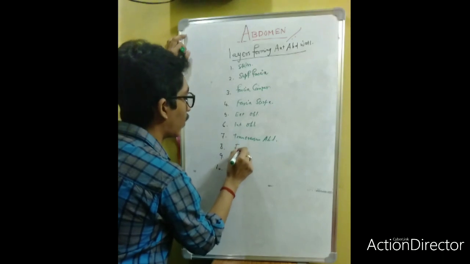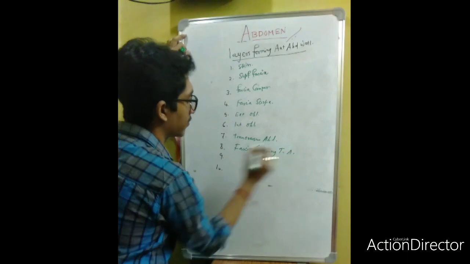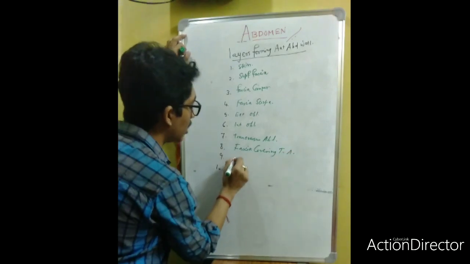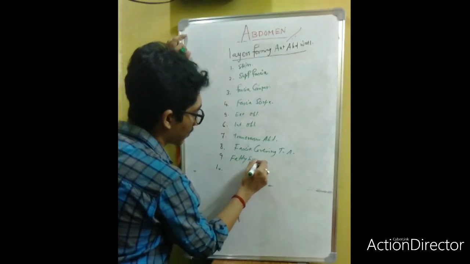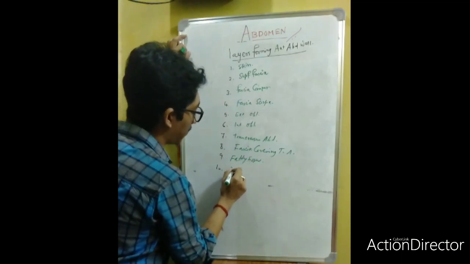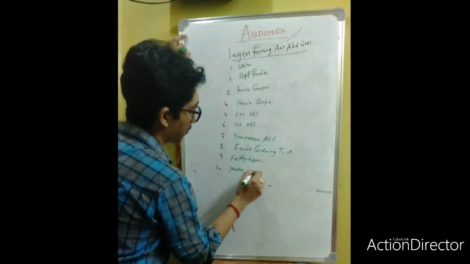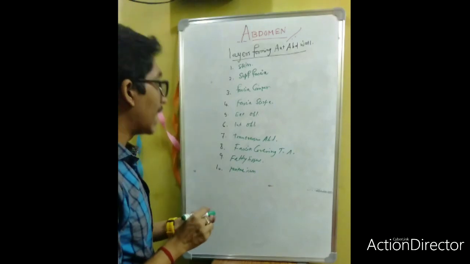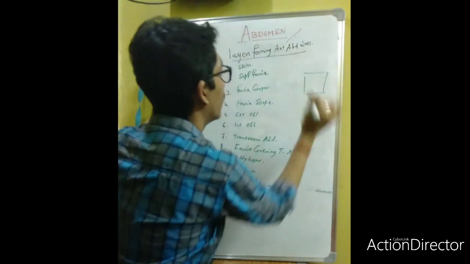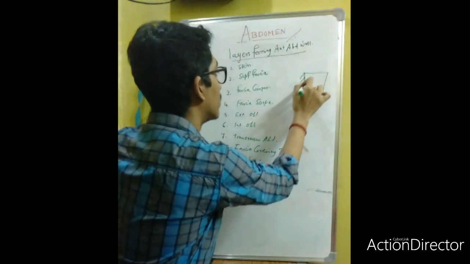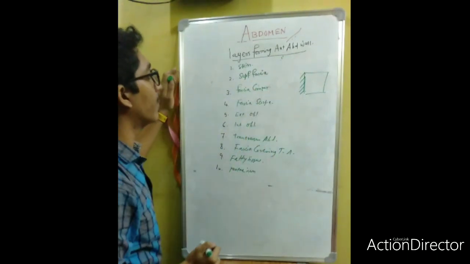This will be formed by the fascia covering transversus abdominis, and this by some fatty tissue and the peritoneum. This is the parietal layer of the peritoneum. Okay, so these are the 10 layers that will form your anterior abdominal wall. Means if I mention this structure again, this border will form your anterior abdominal wall by these 10 structures. Okay.